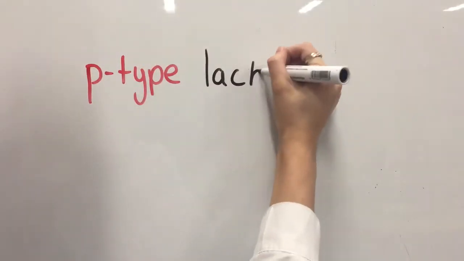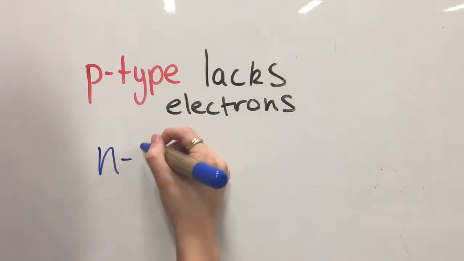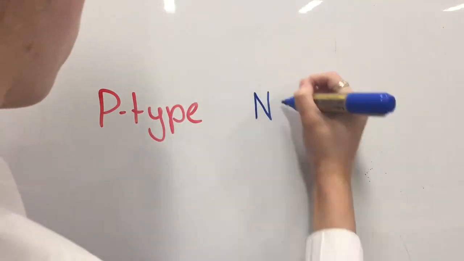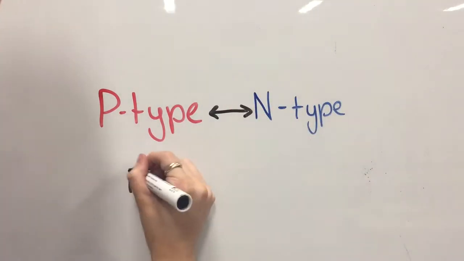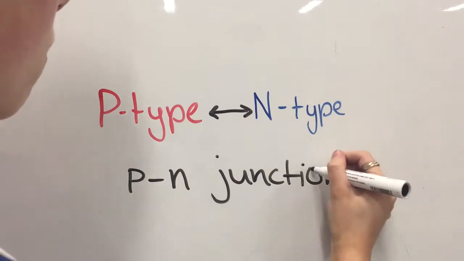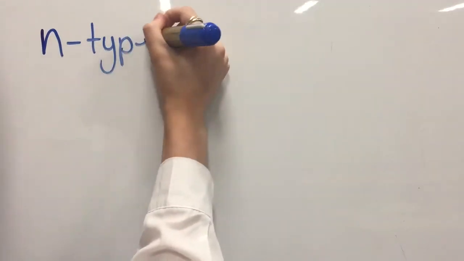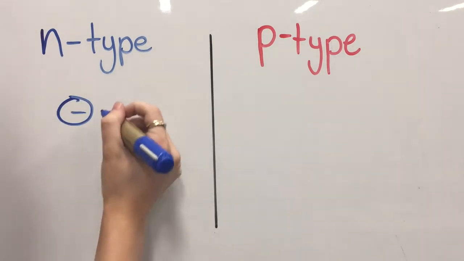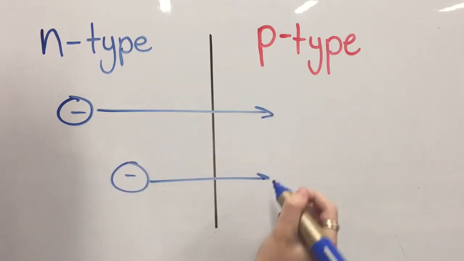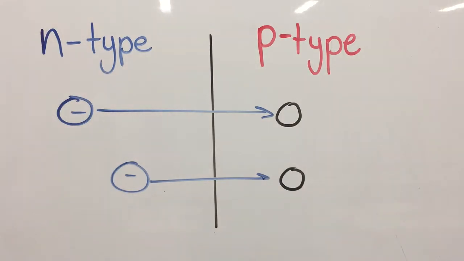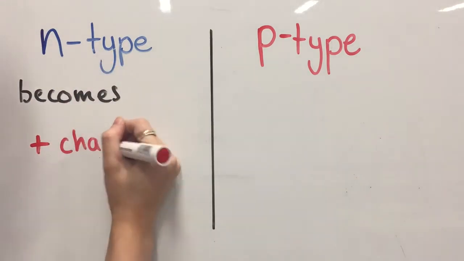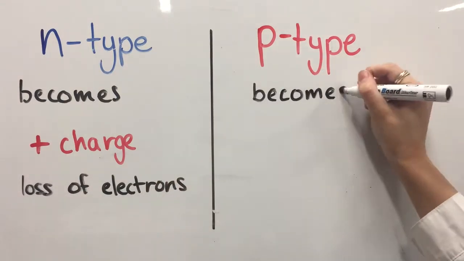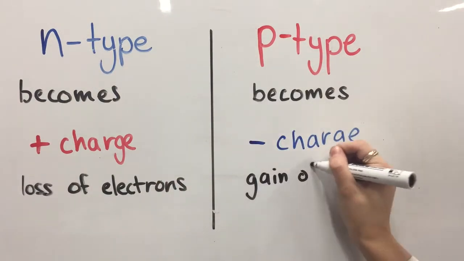Considering that P-type semiconductors lack electrons and N-type semiconductors have excess electrons, if a P-type and N-type semiconductor are joined, a p-n junction is formed. In a p-n junction, the extra electrons in the N-type semiconductor migrate to the extra positively charged holes in the P-type semiconductor. The N-type semiconductor becomes positively charged due to its loss of electrons, and the P-type semiconductor becomes negatively charged due to its gain of electrons.